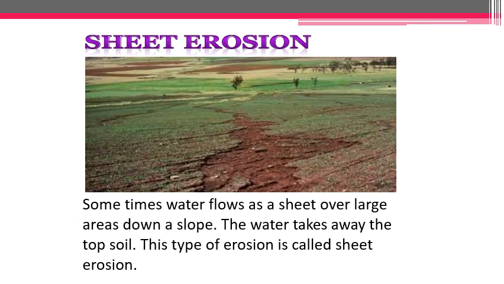Next is sheet erosion. Sheet erosion is when a large amount of water flows all along the area of the field. It doesn't get inside the top layer of the soil, it doesn't infiltrate, rather it flows just above the surface of the earth, and it takes away with it all the loose soil on the top layer of the surface. Sometimes water flows as a sheet over large areas down a slope. The water takes away the topsoil. As you can see, this is known as sheet erosion.